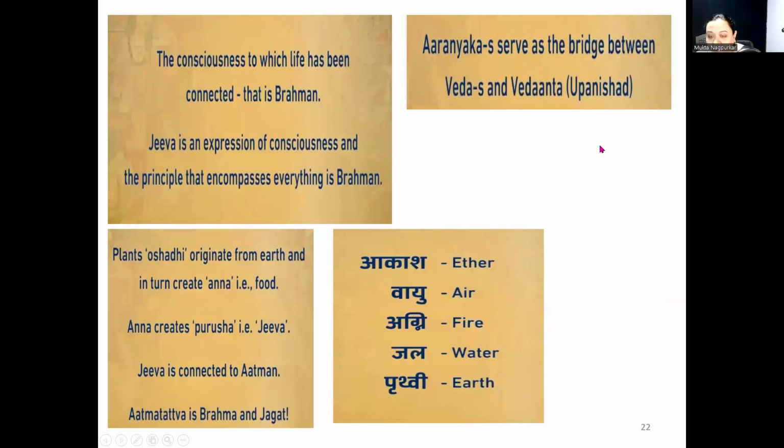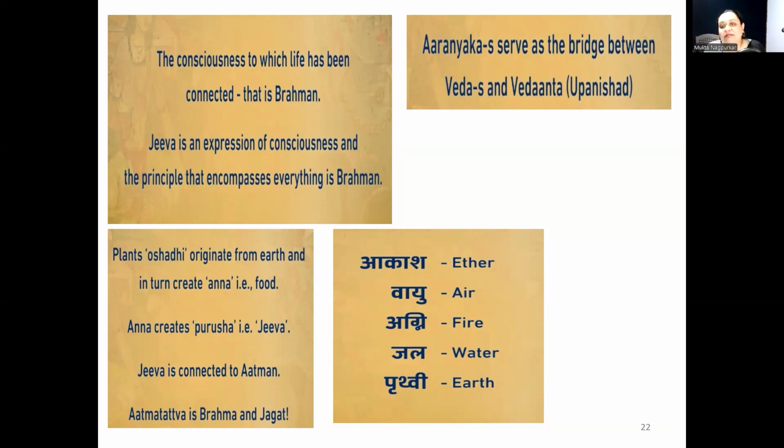In Upanishad, Panchamahabhuta are mentioned, that is Prithvi, Jala, Agni, Vayu, Akash. Consciousness from which life has been created, that is Brahman. Jiva is an expression of consciousness. As I mentioned earlier as well, Aranyaka, the third division of each Veda apart from Samhita and Brahmana, is also having a philosophical nature.